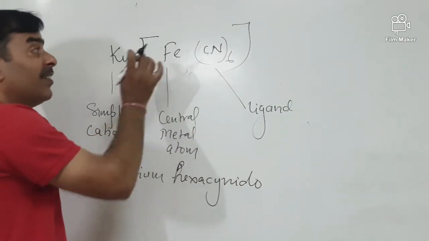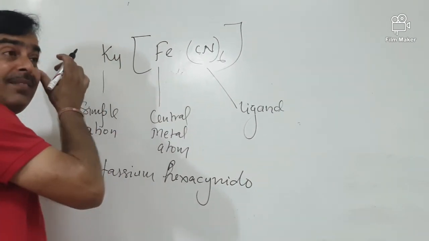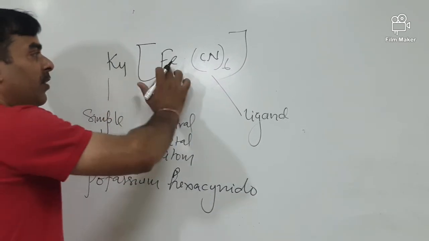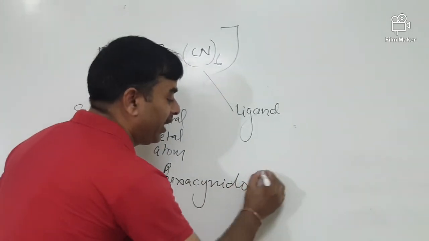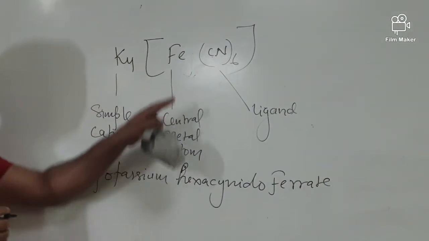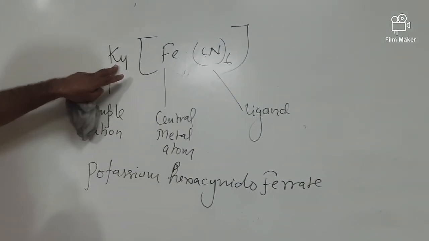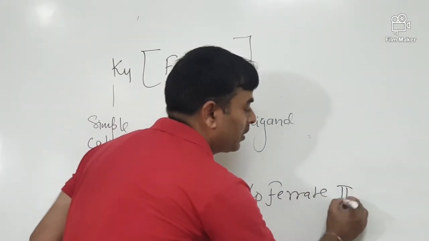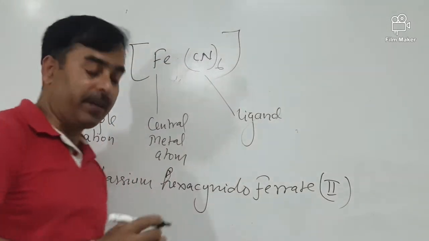Then you write the Latin name of the metal, ferrate. And how many charges does it have? It has 4 plus and 6 minus, so the complex ion has 4 minus.